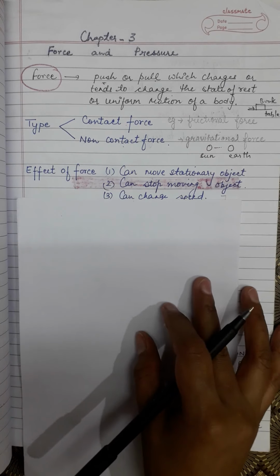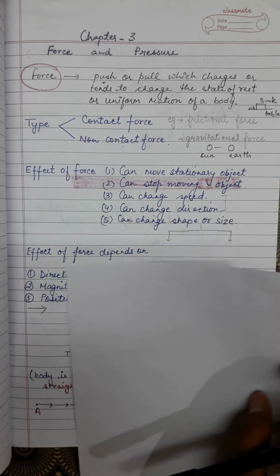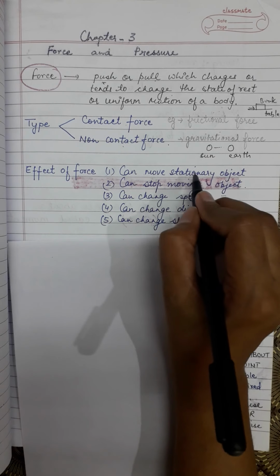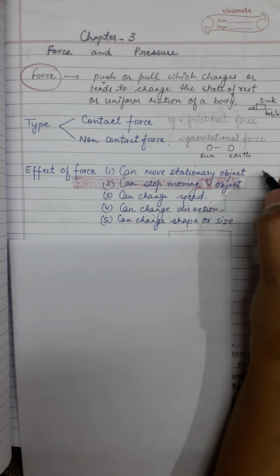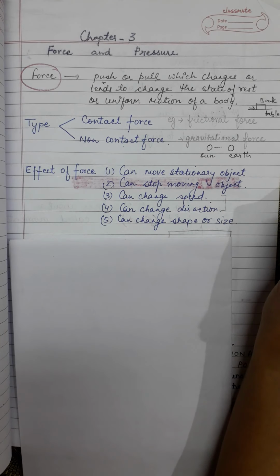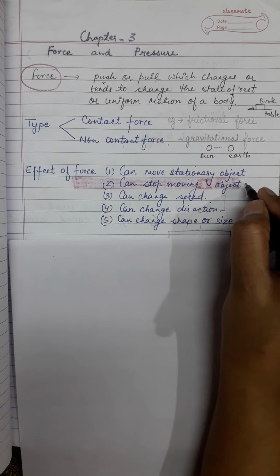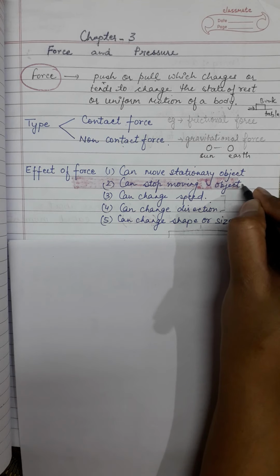Next topic is effect of force. What can force produce? Number 1, force can move a stationary object. Like if a box is kept on the table, you apply force and you can move the box. Number 2, force can stop a moving object. If you are playing basketball, then by applying force you can stop a moving basketball.